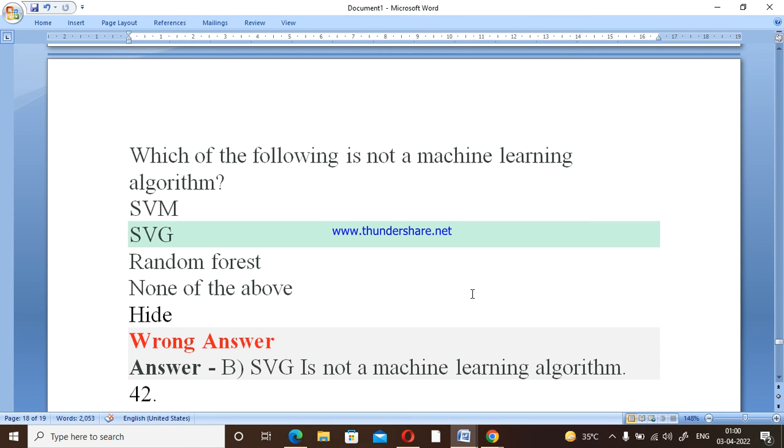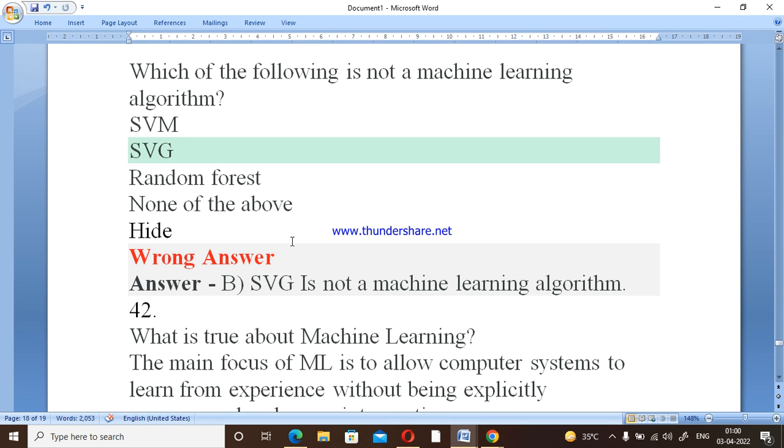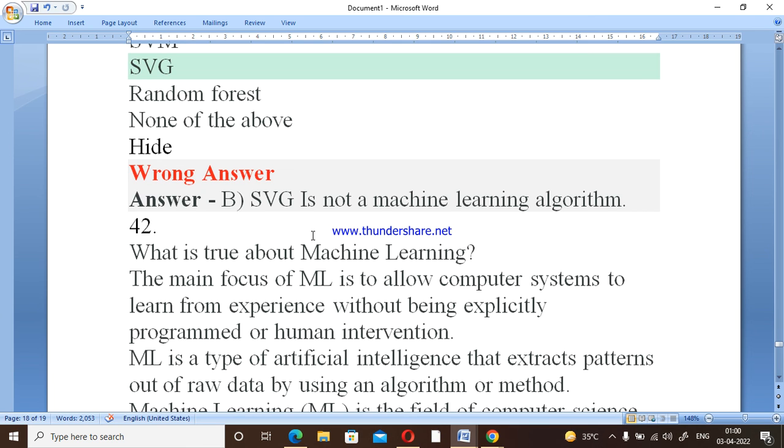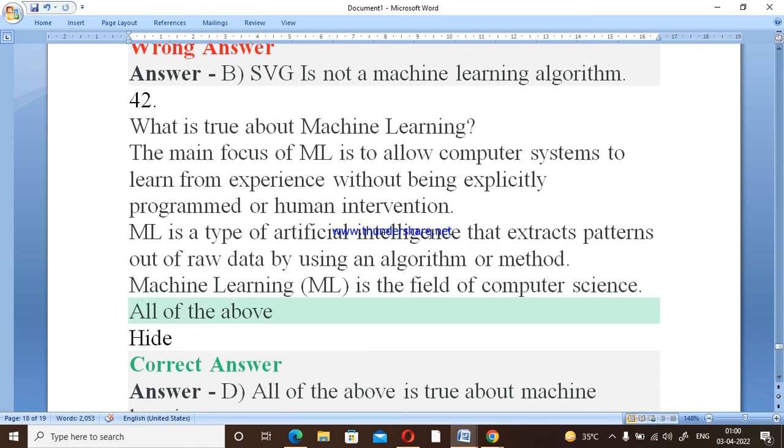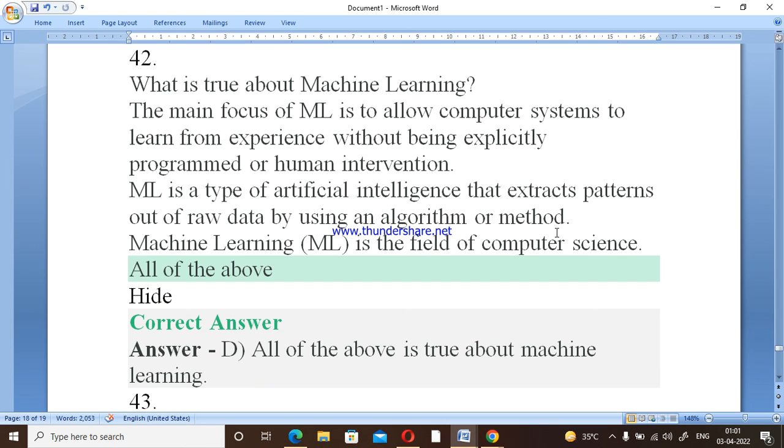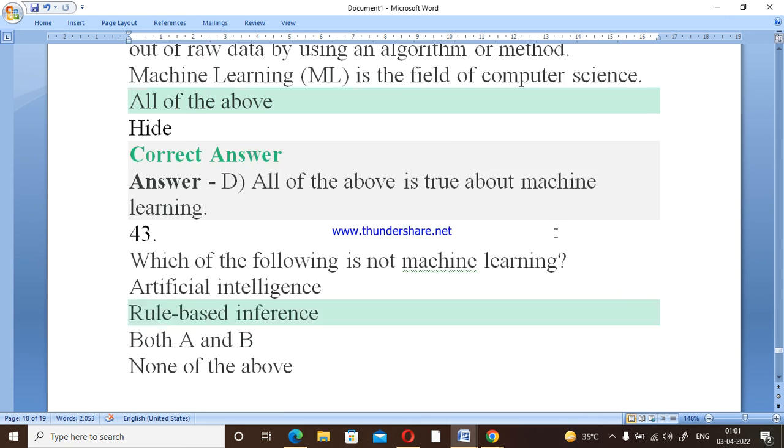Which of the following is not a machine learning algorithm? As we know that SVM, support vector machine, random forest, all these are machine learning algorithms. So option number B is correct. Incorrect is correct, that is SVG. SVG is not a machine learning algorithm. Then, what is true about machine learning algorithms? So you know that all the above are correct in this case.